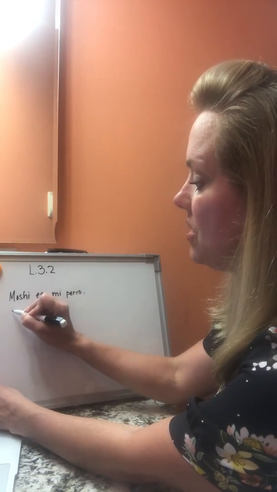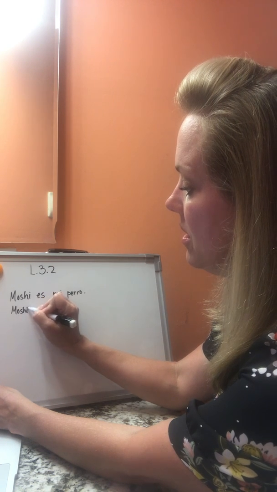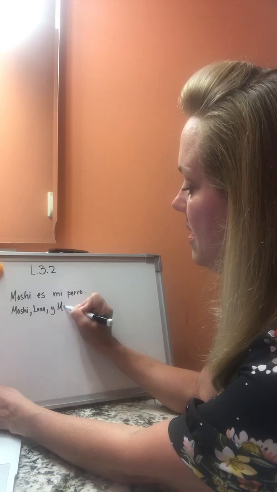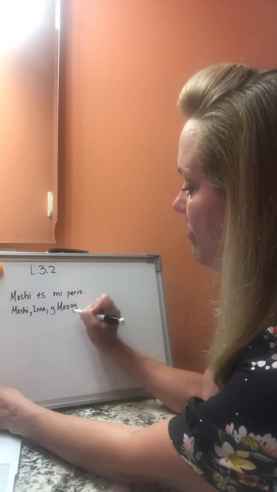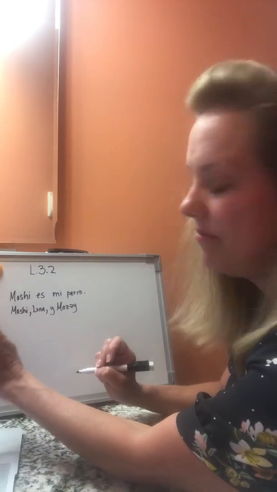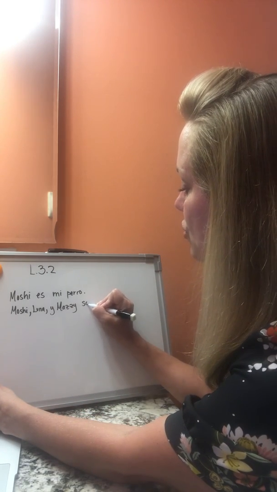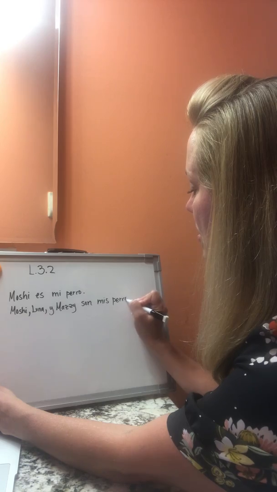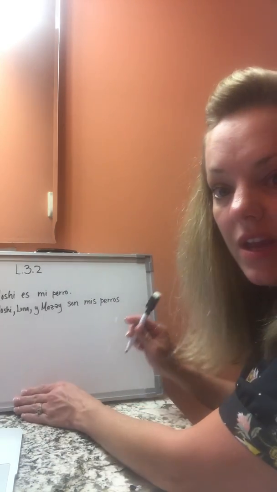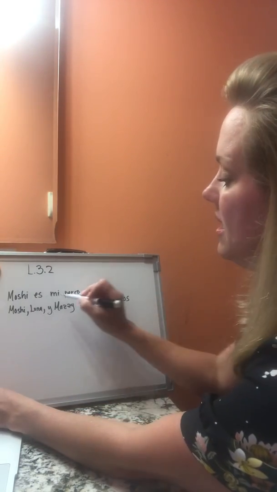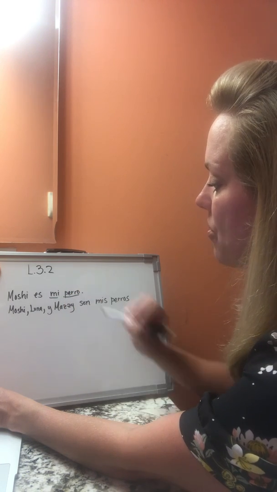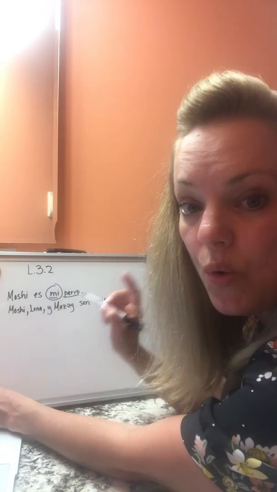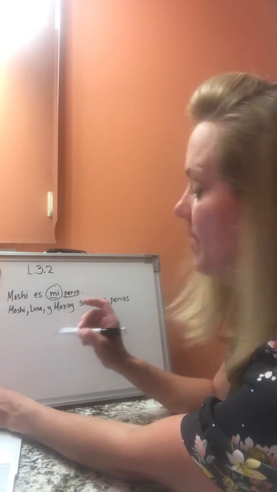So he's my dog, okay? Now, if I want to talk about Moshi, Luna, y Mazzy, all of my dogs, okay, not Flashy, but all of my other dogs, son mis perros, okay? So notice I'm talking here about mi perro, okay? The first part of this word depends upon who has ownership, okay?